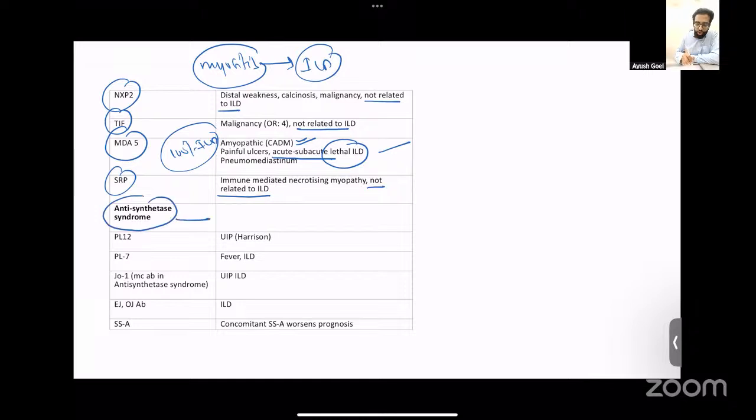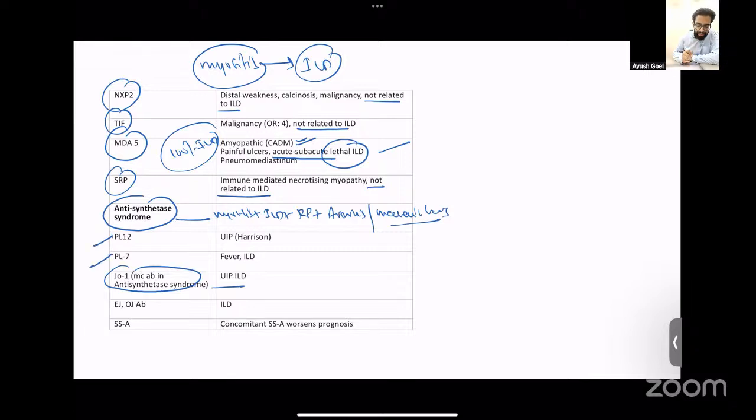These are patients who have myositis, they have ILD, they have Raynaud's phenomena, they can also have arthritis, and some of them can also have mechanic's hands. So a large number of antibodies can be associated with anti-synthetase syndrome. The most common antibody is anti-Jo1 antibody, and the pattern could be a UIP pattern. The other antibodies are PL12, PL7, EJ, and OJ. The important thing about PL12, as mentioned in Harrison, is that it gives rise to a UIP pattern of ILD. And in PL7, the patients can be having fever.